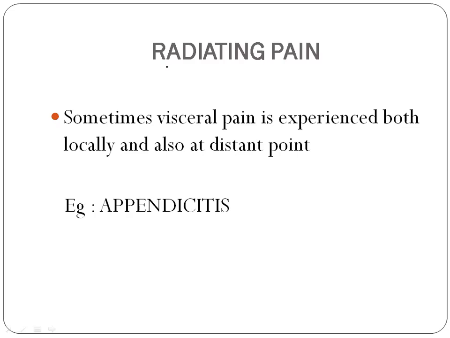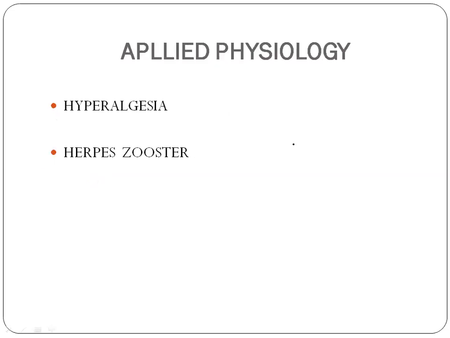In case of appendicitis, the pain is normally in the right iliac fossa. From the right iliac fossa, the pain is radiated to the center of the abdomen, that is the umbilical region. So in case of appendicitis, this is called radiating pain. That is, pain is felt both locally and at a distant point, the original place of the injury and the distant point also. So this is regarding referred pain and radiating pain.